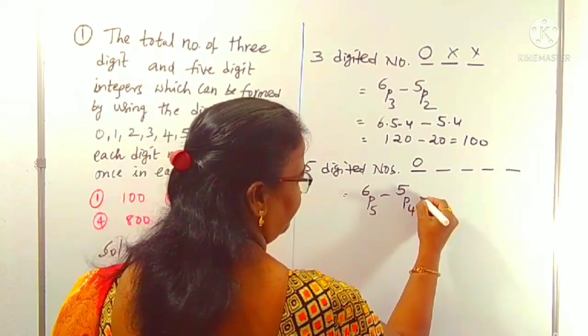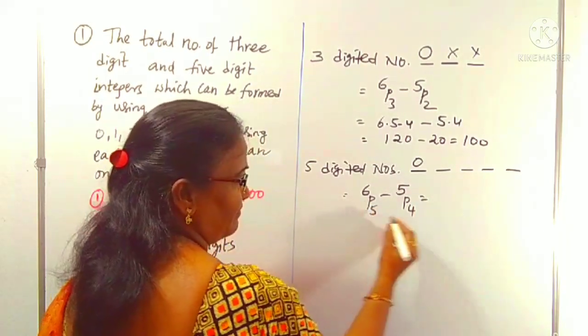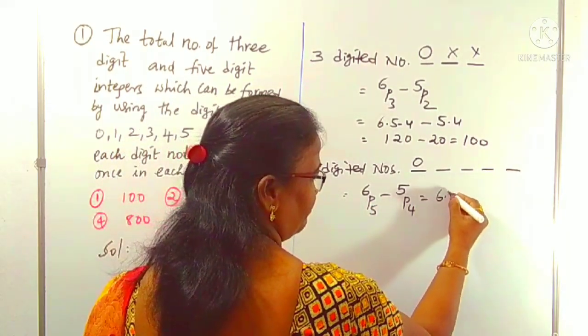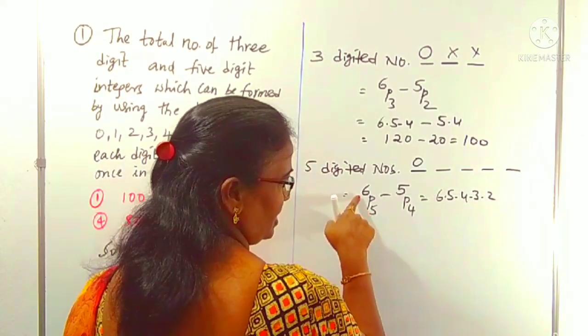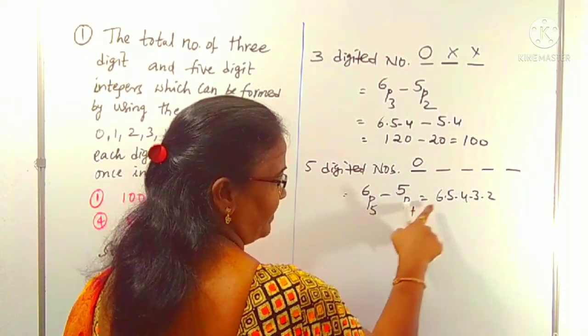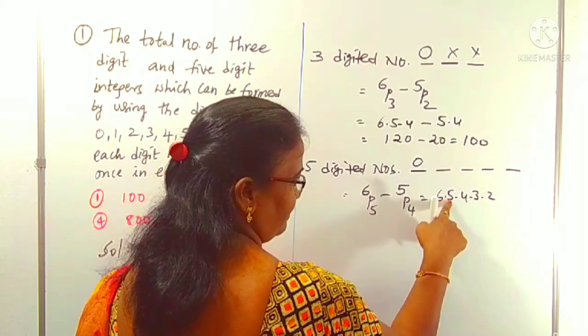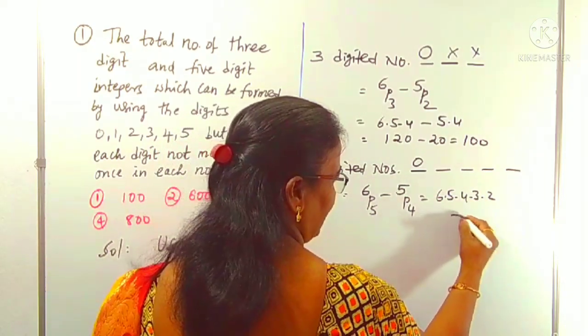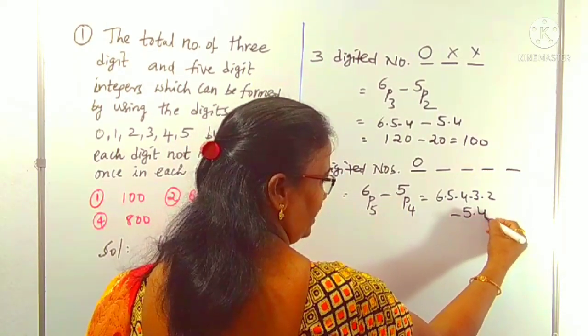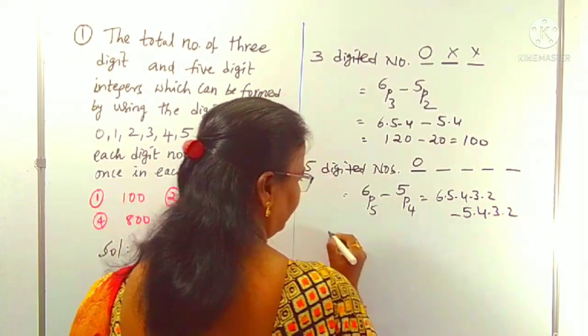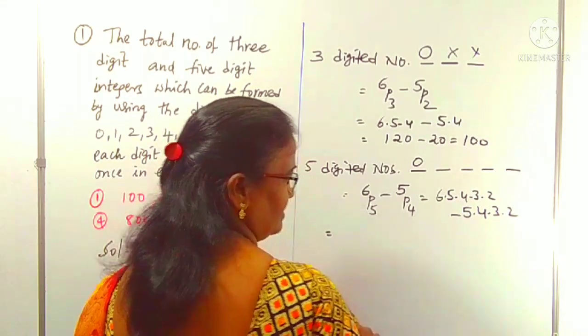Okay, now we have to simplify this also. 6P5 we can simplify: 6 into 5 into 4 into 3 into 2. Continuous numbers, we can start with 5 digits, that is 6, 5, 4, 3, 2, minus 5P4. Same way, you can start with 5, then 4, then 3, then 2. Right, 4 continuous numbers.